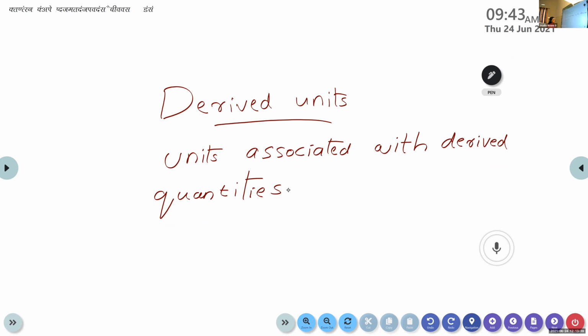Then you just try to form an example for derived units. All the other units except that of the fundamental units come under the category of derived units. We have only 7 fundamental units, and all the other units come under the category of derived units. So can you say some examples for derived units? Pooja, try to say one example for derived units.